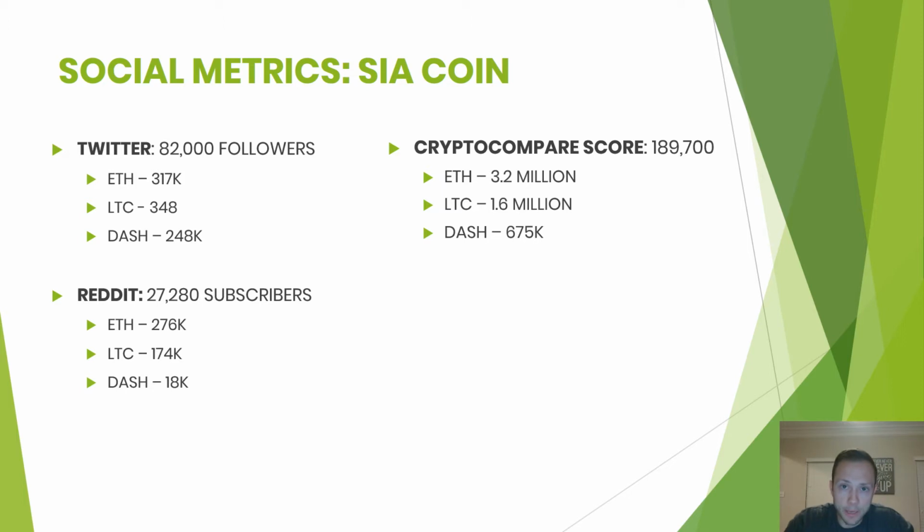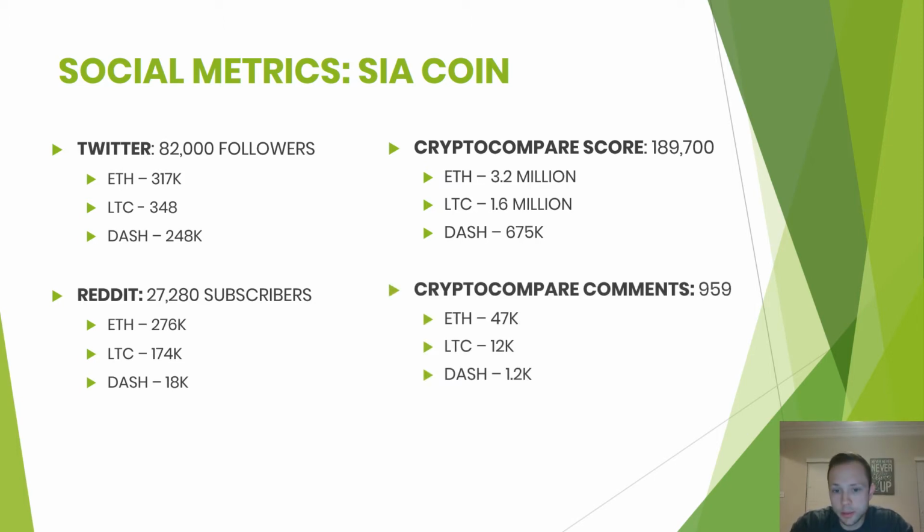Crypto Compare. If you haven't been on that website before, definitely suggest going to it. It's got a lot of cool things you can do on it, but specifically for the social side of things, they have their own proprietary score, if you will. They tie in a bunch of different factors to come up with that particular score, and they describe it on there. If you go to that particular section, type in a coin in their search, it will come up with a score. The overall score that they gave Siacoin is 189,000, which is much, much less than Dash, Litecoin, and Ethereum, as you can tell.